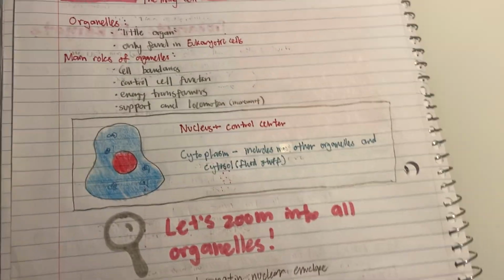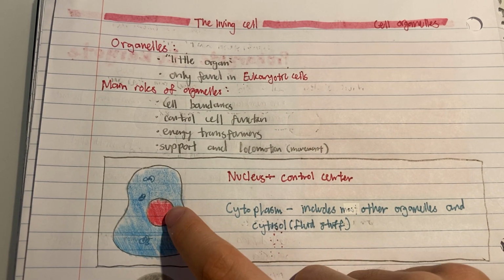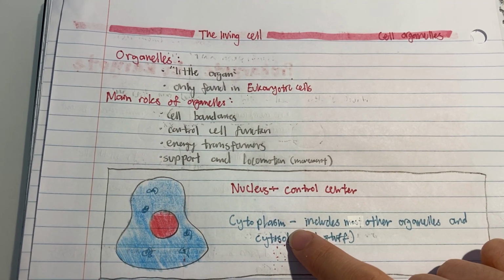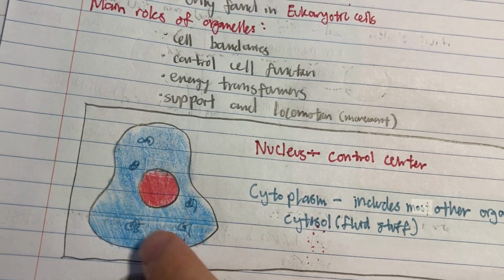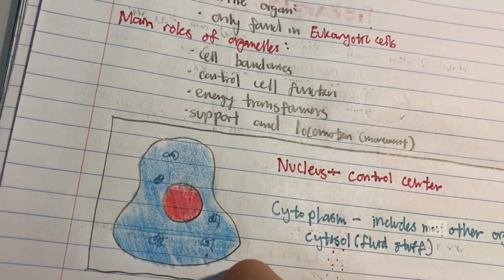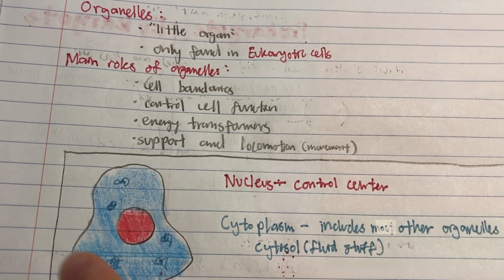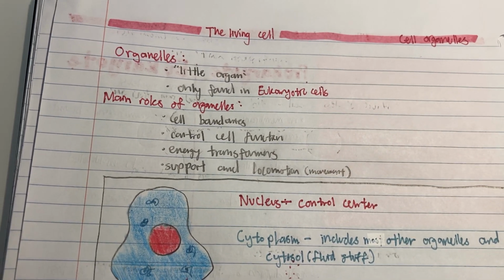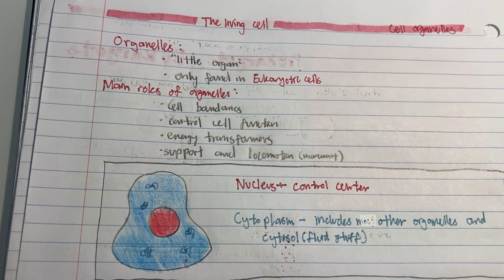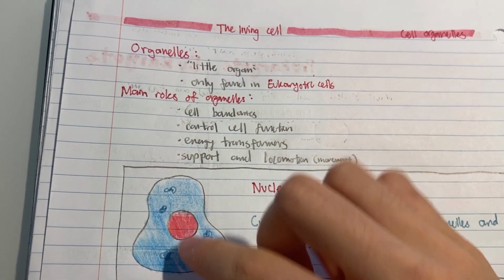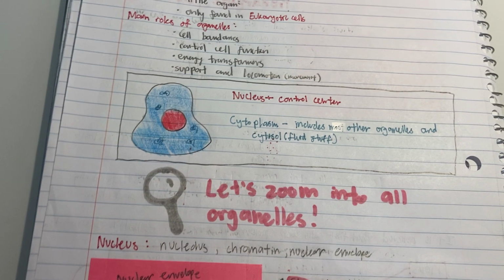So when we look at a cell as a big unit, there's 2 main parts. There's the nucleus, which is the control center, and then there's cytoplasm, which includes all the other organelles and cytosol. So look, you see these little things, those are organelles, and they float around and they're part of the cytoplasm, and then they float around in cytosol, which is the liquid stuff that holds it in place. So cytoplasm isn't the stuff that holds the organelles in place. Cytoplasm refers to everything other than the nucleus that's inside the cell. So cytosol and all the other organelles are part of cytoplasm.